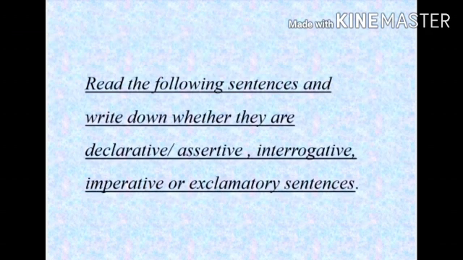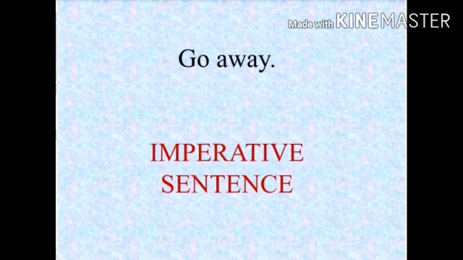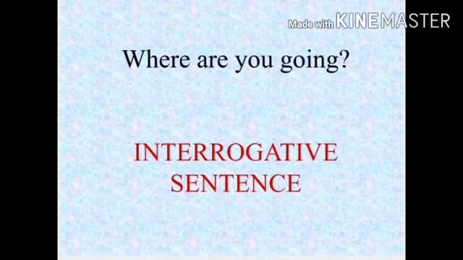Next Roman, read the following sentences and write them whether they are declarative or assertive, interrogative, imperative or exclamatory sentences. First one, please come here, requesting to come inside. So it is imperative sentence. Next, go away. It is an order. So it is imperative sentence. Where are you going? Asking a question. So it is interrogative sentence.